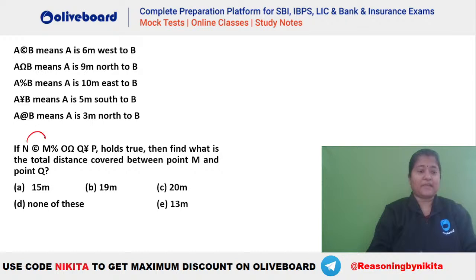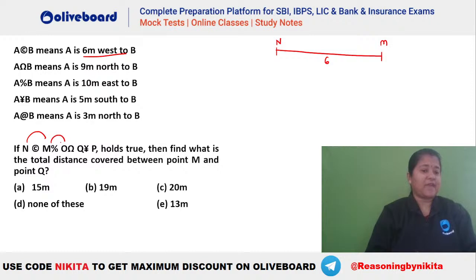Okay, so N copyright M. What is the meaning of copyright? That means 6 meters west. So let's say this is your 6 meters west. Okay, so this is your N here. So N has to be towards the west of this M here. Okay, so this is your N, this is your M. The distance between them is 6 meters.